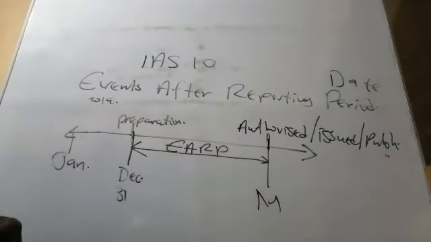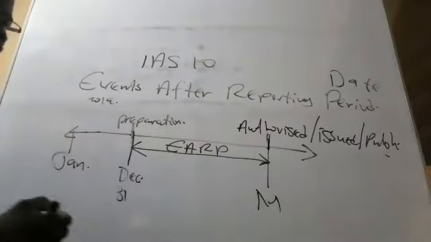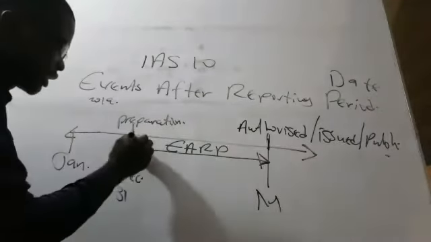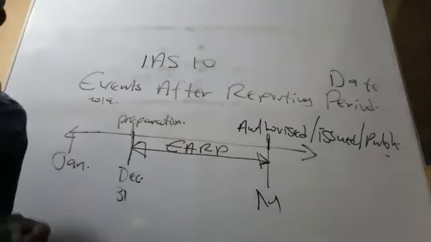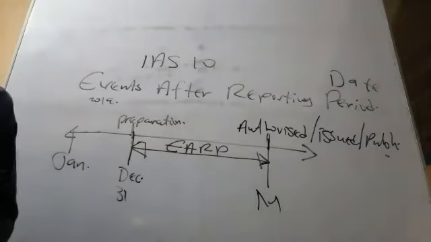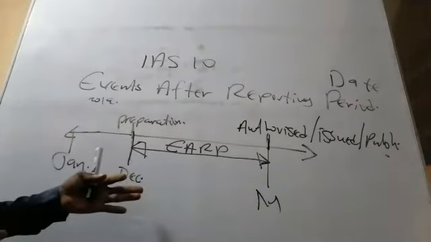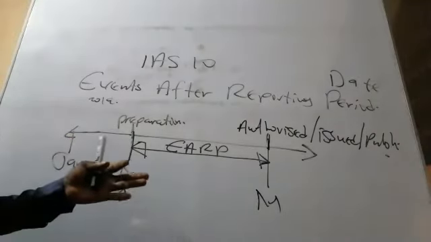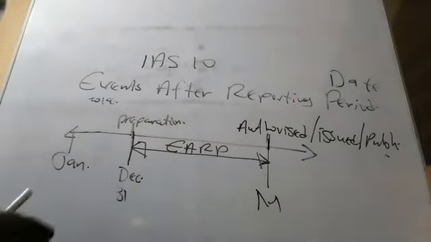So who can define event after reporting period for us? The standard defines event after reporting period as both favorable and unfavorable events. Yes, good things and bad things, all of them happening after the year end. Check 2019. Most countries, after December going, then they experienced COVID, right? So we say bad or good.